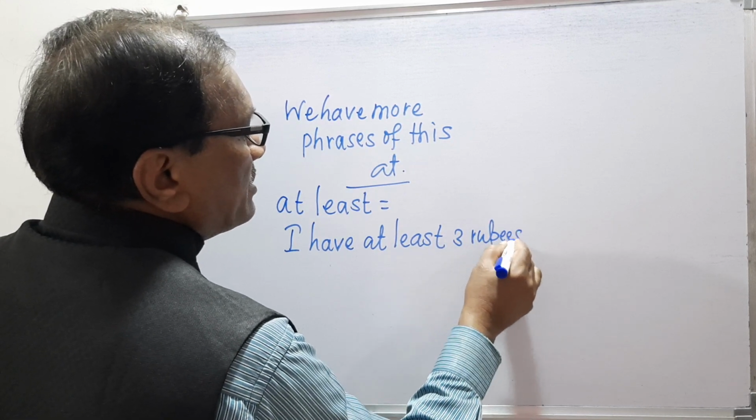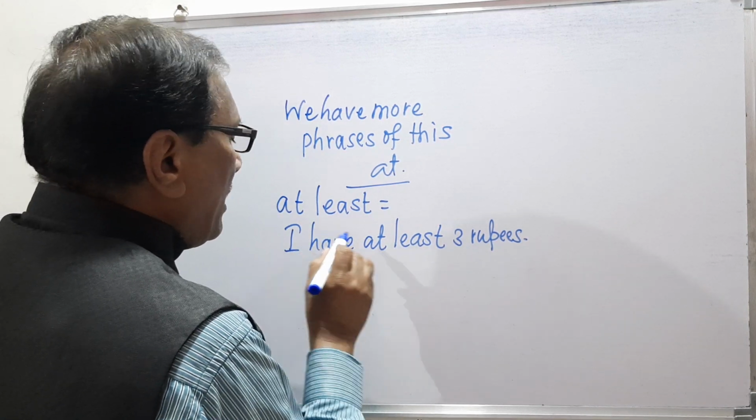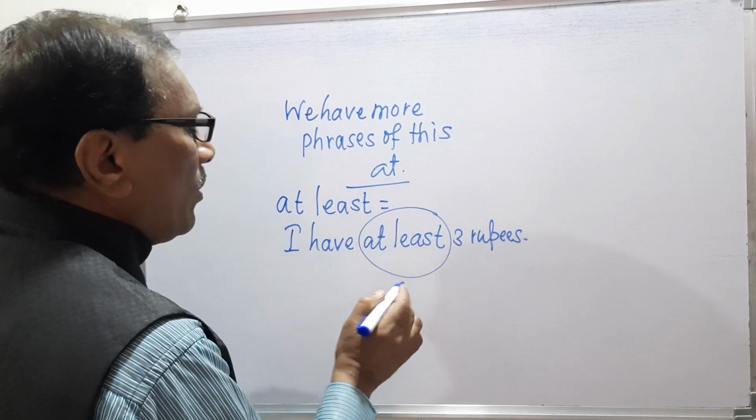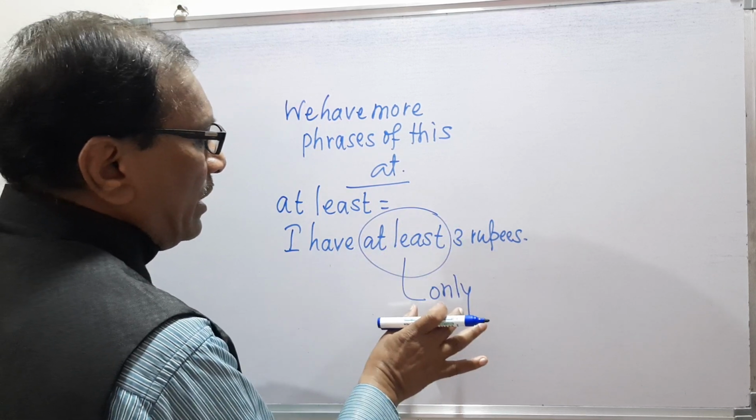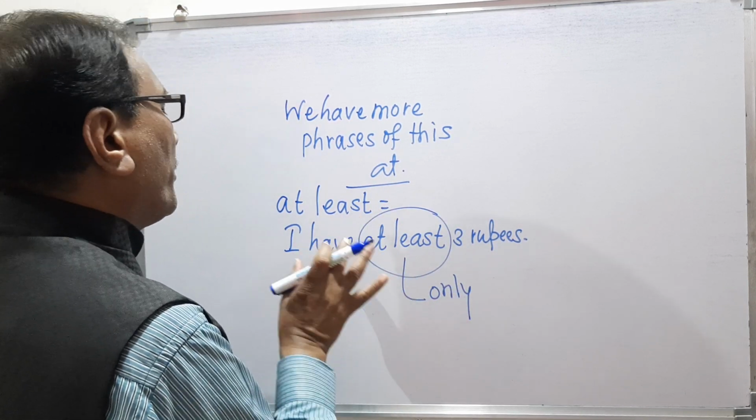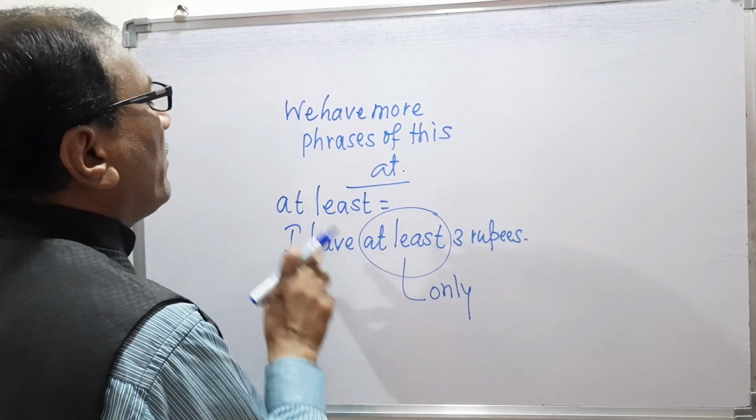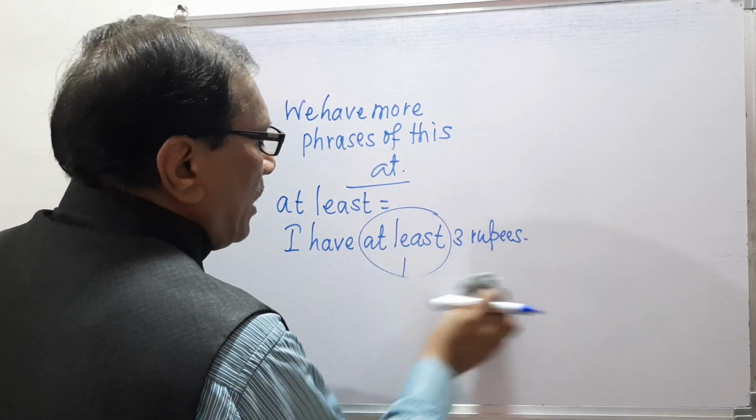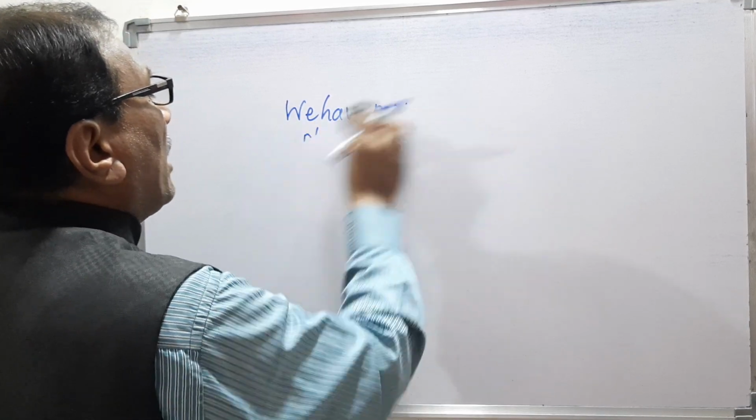I have at least 3 rupees means that I have only 3 rupees. So at least means only and only means at least. Remember, here we are discussing the phrases which have been made with the help of the preposition at.